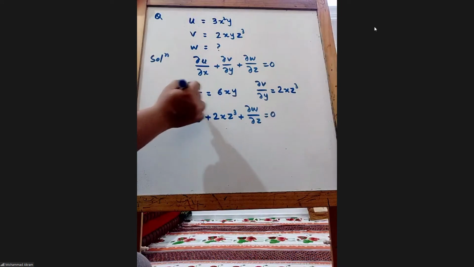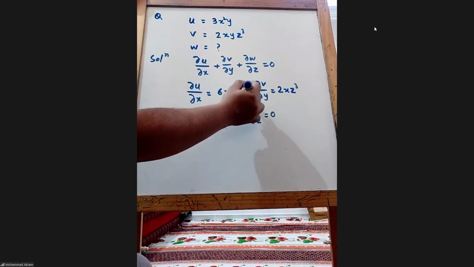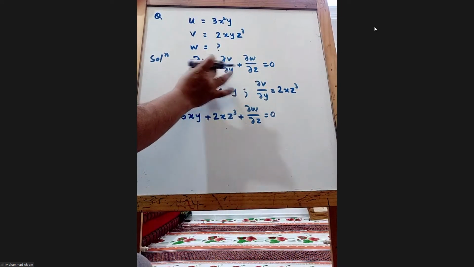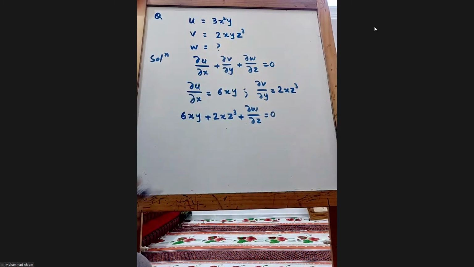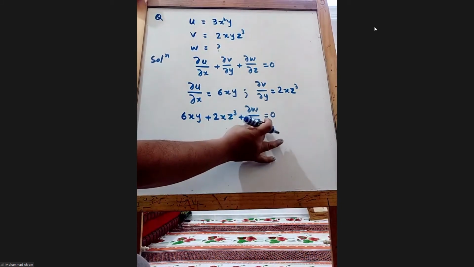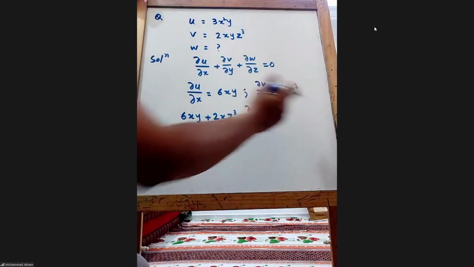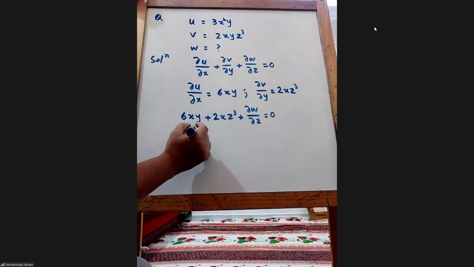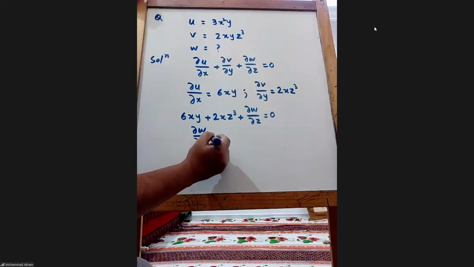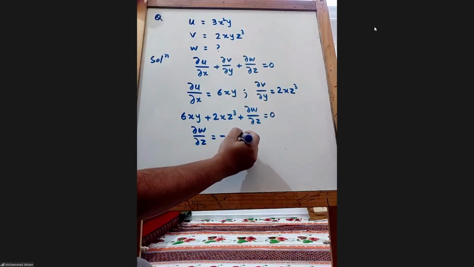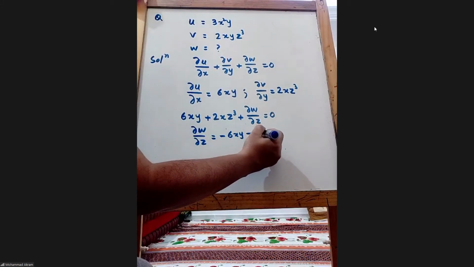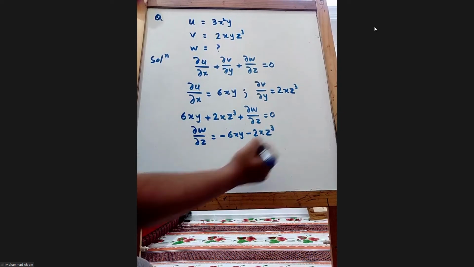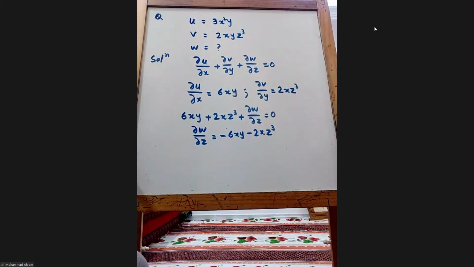We put this here. Now keep this on one side and the others on the other side. So it will become dou w by dou z equals minus 6xy minus 2x z cube. Am I right?